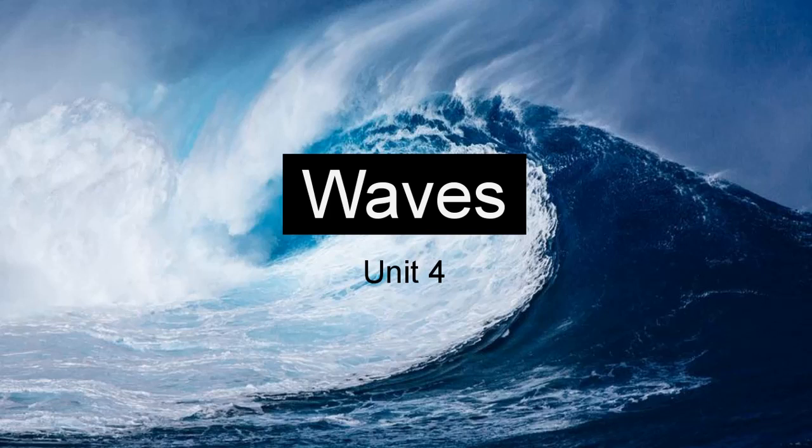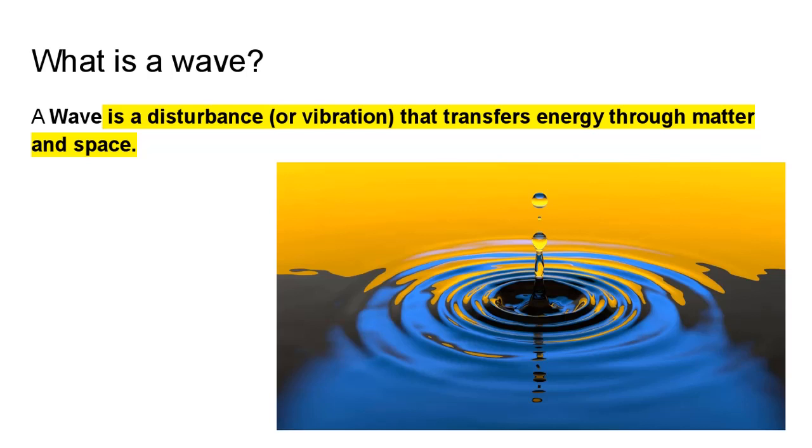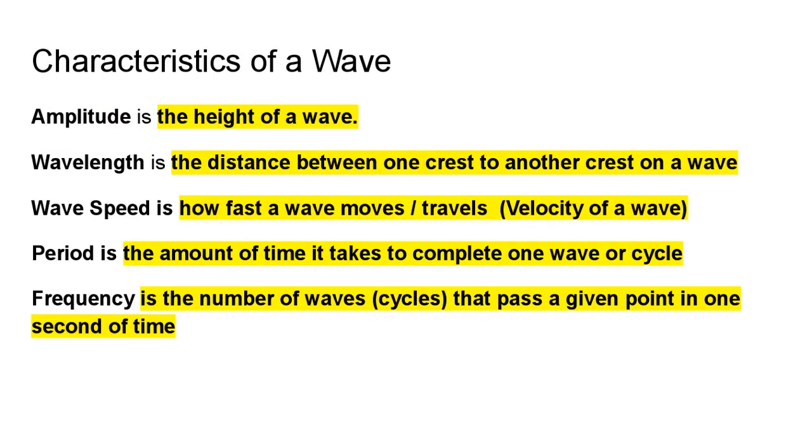So firstly, what is a wave? Well, a wave is a disturbance or vibration that transfers energy through matter and space. So a wave is a vibration that transfers energy. Simple enough. And we can describe waves with various characteristics. So the amplitude is the height of the wave, the wavelength, the wave speed, the period, and the frequency. And we're going to dive into these more throughout the video here.